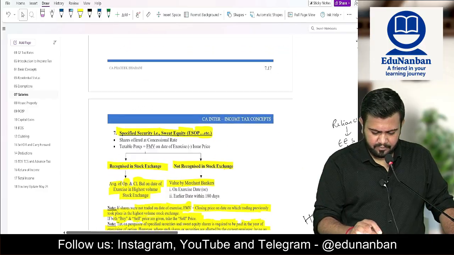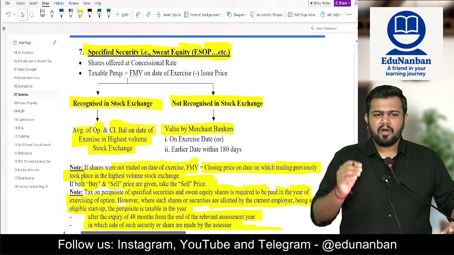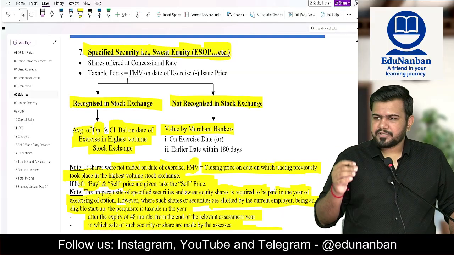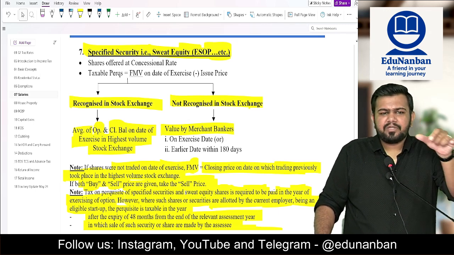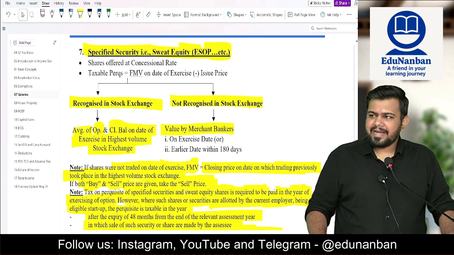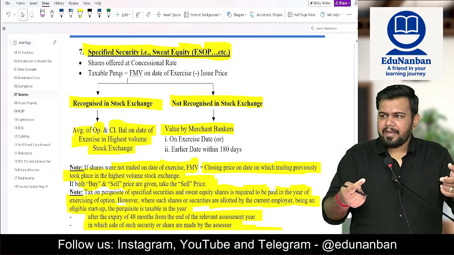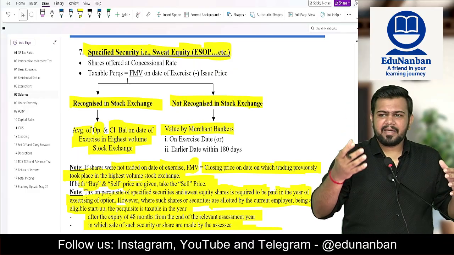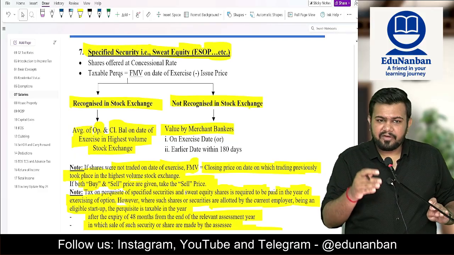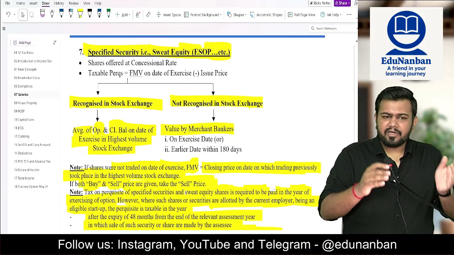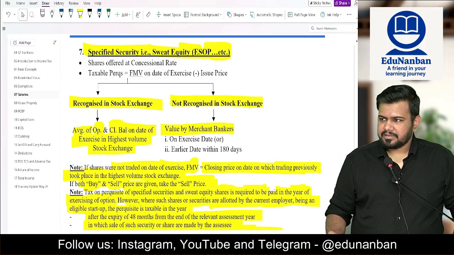Okay. Next, specified security or sweat equity or employee stock option plan. What are these? These are nothing but shares of the employer given to the employee at concessional price. So here, when the employee exercises the option, it means they are getting the shares from the employer. Sometimes the employee cannot exercise the option immediately. They have to wait for 2 years or 3 years or 4 years. After that, when they are getting the shares, at that time only the perks will arise.